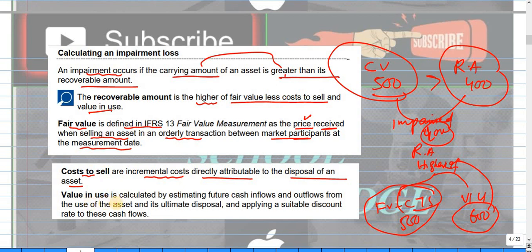Value in use is estimating future cash inflows and outflows from the use of the asset and its ultimate disposal, and applying a suitable discount rate. Let's say we have the inflow here and a discount rate of 10%, so we write the discount factor and multiply it by the inflow to get some amount. That will be our value in use.